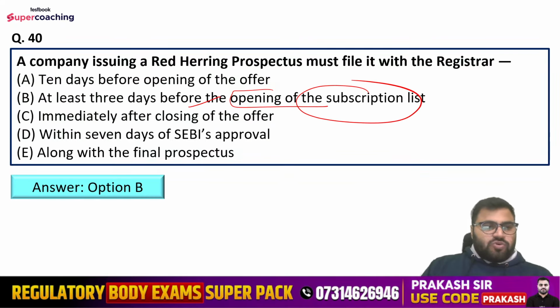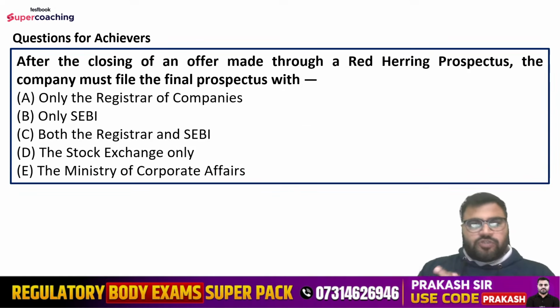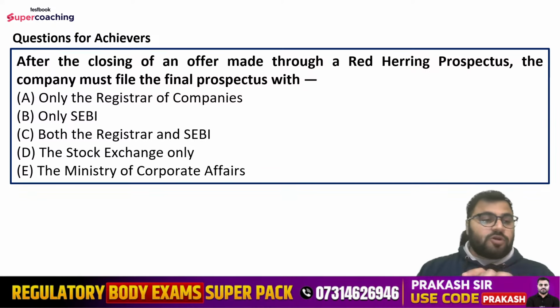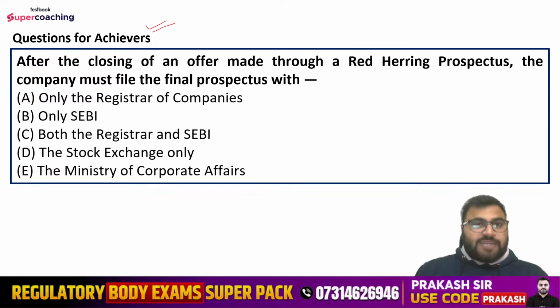Well done, guys. And this is the homework question for you, which you are not supposed to attempt in the chat box. You need to attempt it in the comment box. Those who give the right answer, their name will be reflected in the next session. The question is, after the closing of an offer made through a red herring prospectus, the company must file the final prospectus with only the registrar of companies, only SEBI, both registrar and SEBI, stock exchange only, or the Ministry of Corporate Affairs, right? Again, I would repeat here. Do not attempt this question here. You have to attempt it in the comment box, not in the chat box. And those who give the right answer to this achievers question, their name shall be reflected in the next session that we will be conducting next week, right?